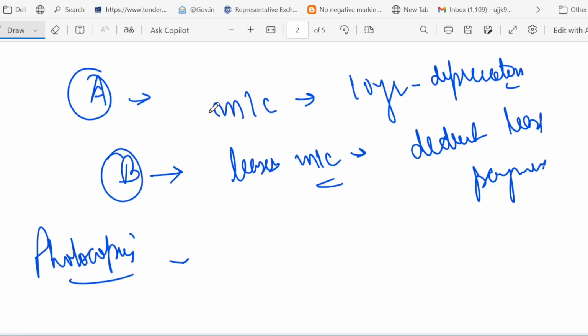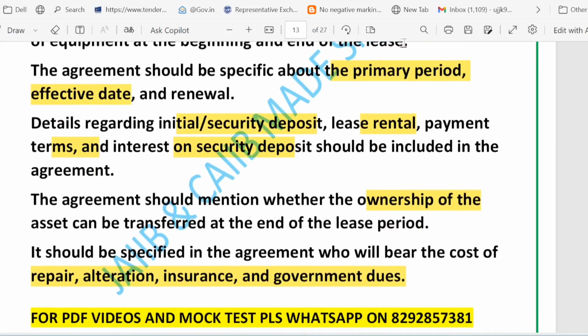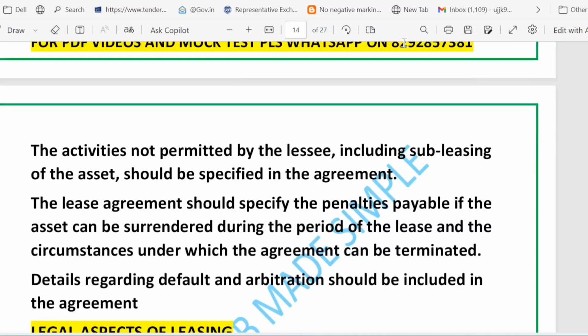Everything should be clear. So what we discussed in this slide is that a lease agreement is a kind of written contract that governs the lease, and it must be carefully drafted. It includes the parties, it includes the tri-party, right? You have to specify the delivery, installation, effective date, primary period, renewal term, spell out the security deposit, lease rental, payment term, interest on deposit, and state ownership transfer conditions, etc.